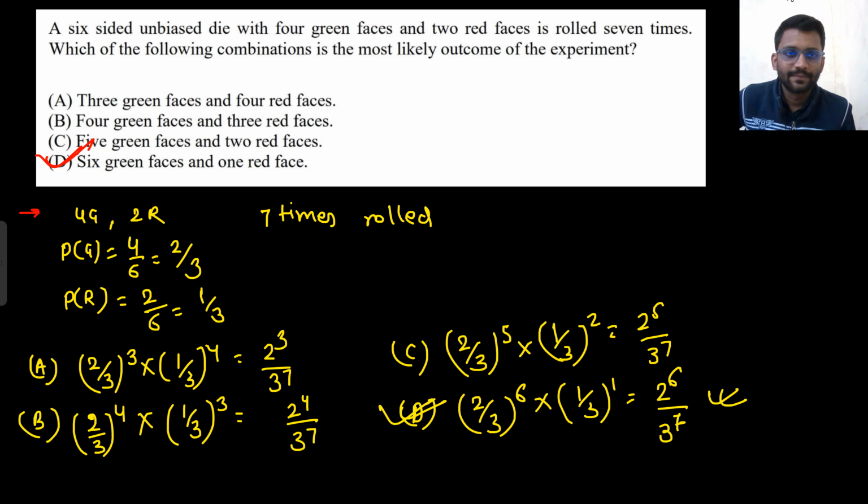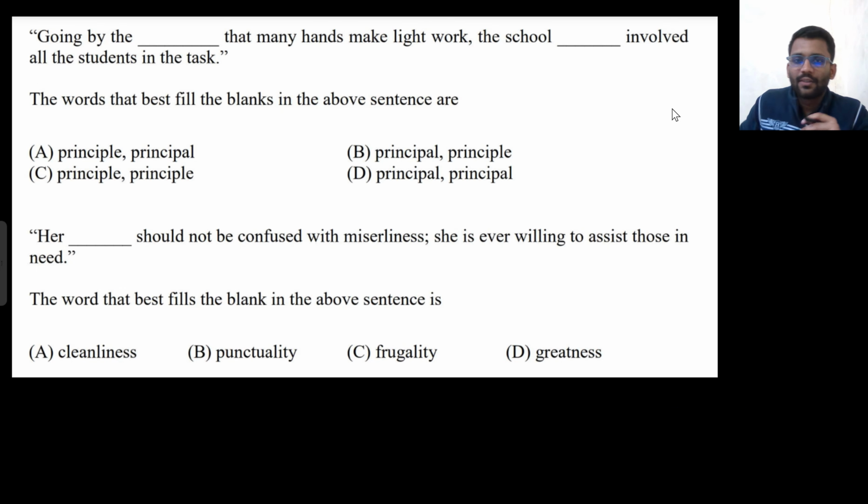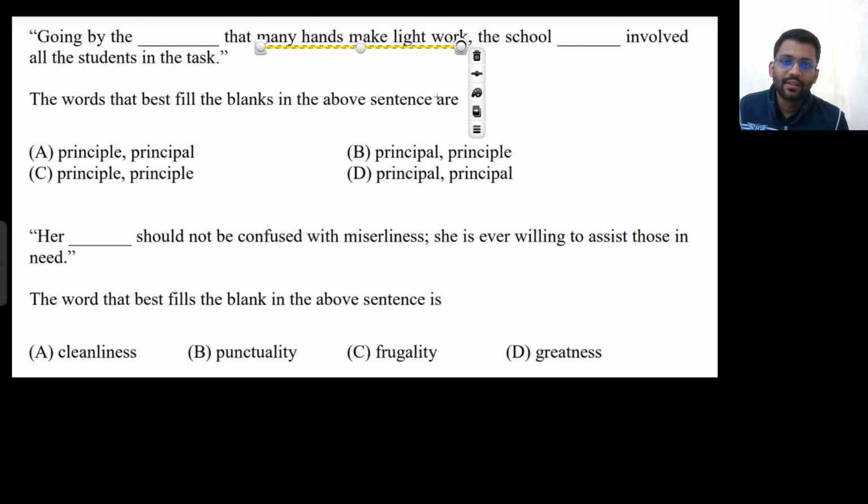Okay, thank you. So let's solve this set now. So going by the saying that many hands make light work, many hands make light work, the school dash involved all the students in the task.